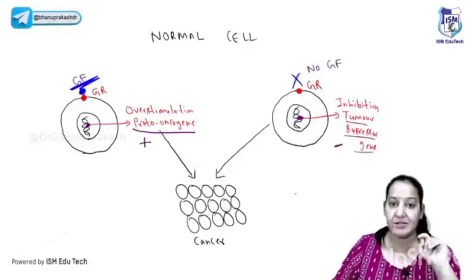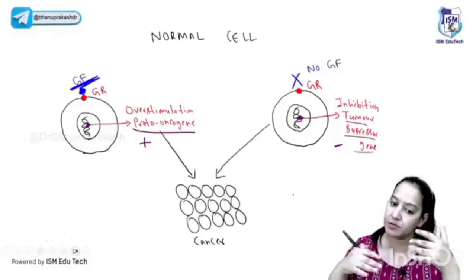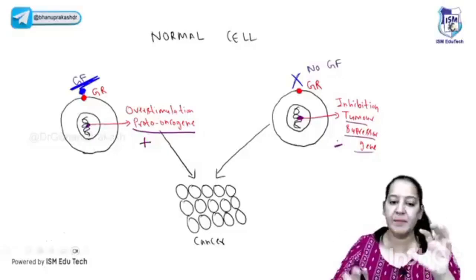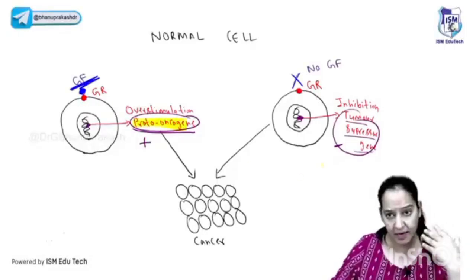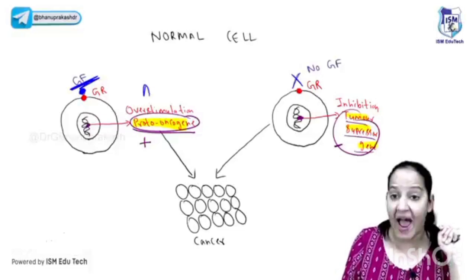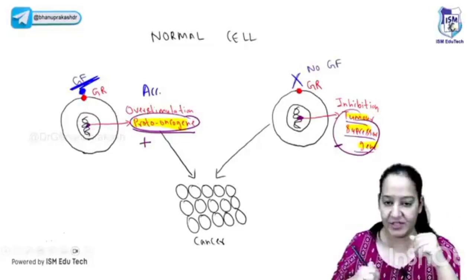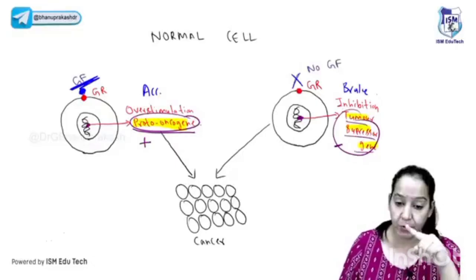The tumor suppressor gene inhibits mitosis, normally in all of us, in me, in you, in all normal individuals. Cell division is caused by proto-oncogene in presence of growth factor, and cell division is inhibited by tumor suppressor gene. Learn the names of the two genes, the proto-oncogene and the tumor suppressor gene. One stimulates cell division, the other inhibits it. Can I say proto-oncogene is like the accelerator? Have you driven any vehicle like a car? If you want to increase the speed, what do you do? Of course you apply the accelerator. If you want to decrease the speed or stop the car, of course you apply the brake. So can I say the proto-oncogene is like the accelerator?